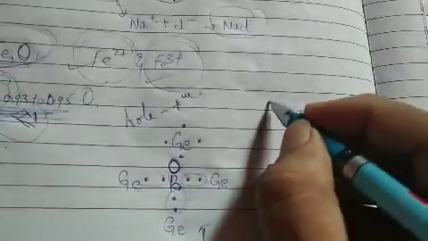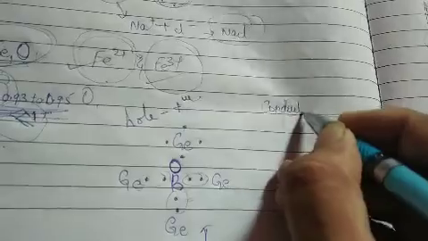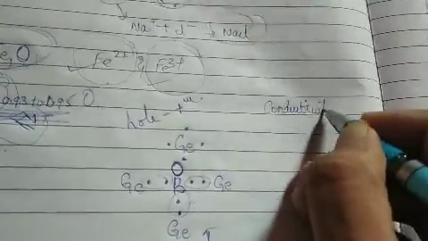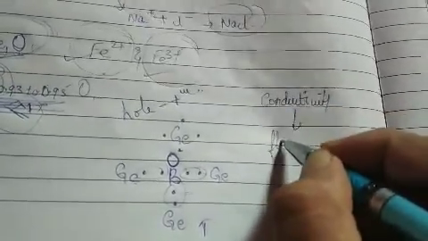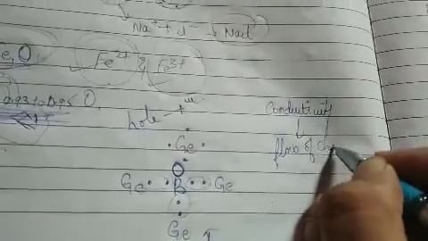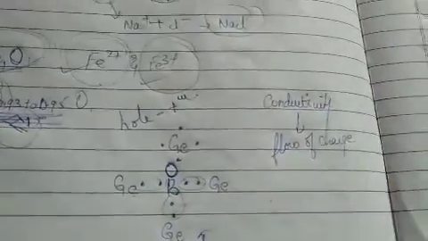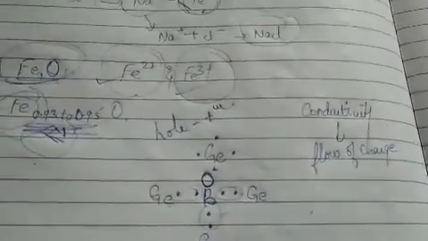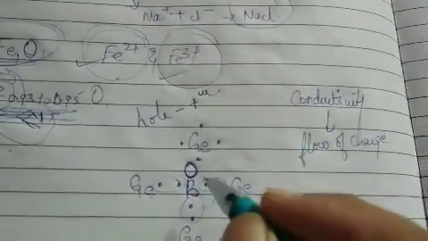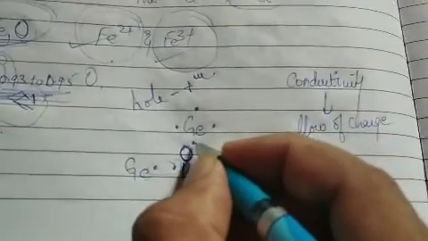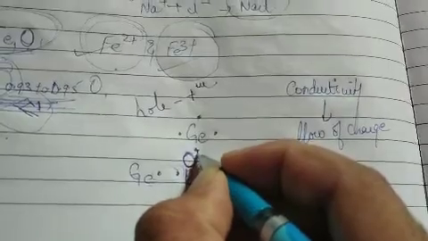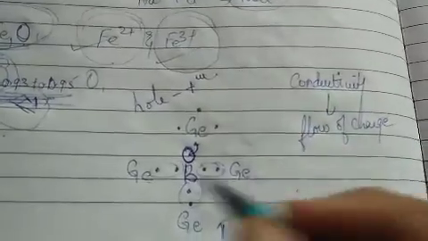So we know that the conductivity we are observing is mainly because of the flow of charged particles. It may be positive charge or negative charge, no matter. So how does the charge move here? This electron will try to occupy this position.